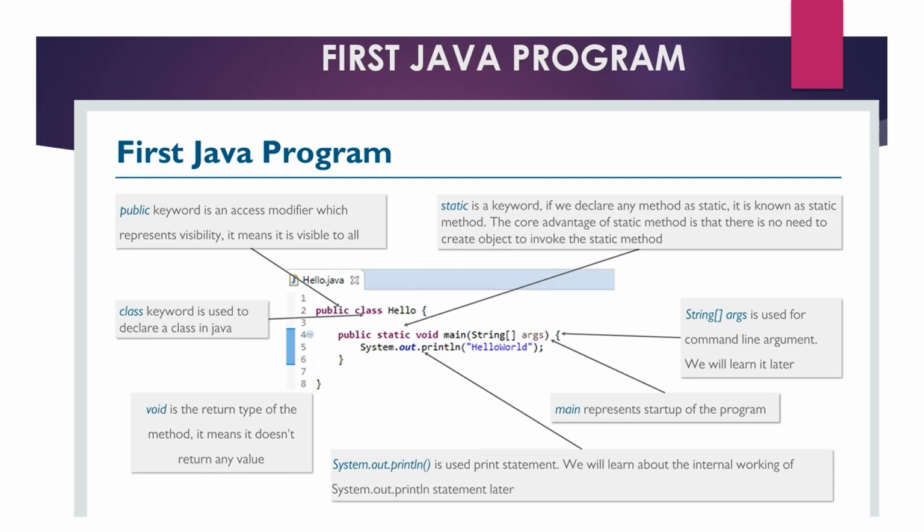This is our first Java program. With its help, we can see that the Java syntax is very easy and simple. The main method is the first execution point of our class file, and it contains one parameter, the String argument, which is used as a command line argument. We will learn about it later in the classes. The other line, System.out.println, is used to print a statement. We will learn about this in further classes too. That's all. Thank you.